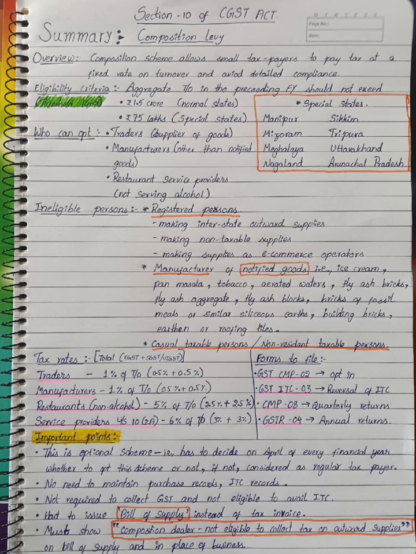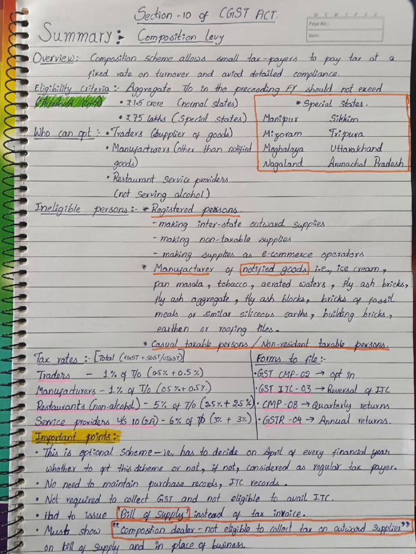Important points. This is an optional scheme, that is, a taxable person has to decide in April of every financial year whether to opt for this scheme or not. If opted, not considered a regular taxable person, so no need to maintain purchase records or ITC records. Not required to collect GST and not eligible to avail ITC. Has to issue a bill of supply instead of a tax invoice.